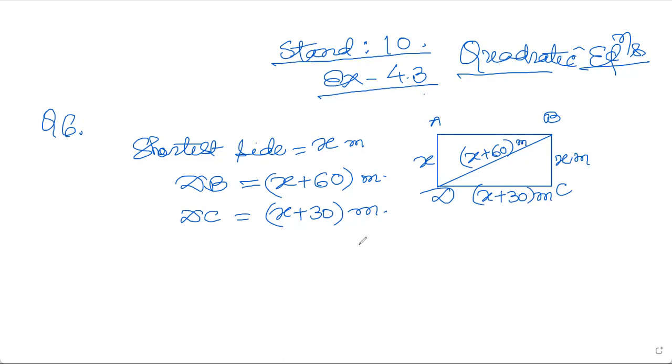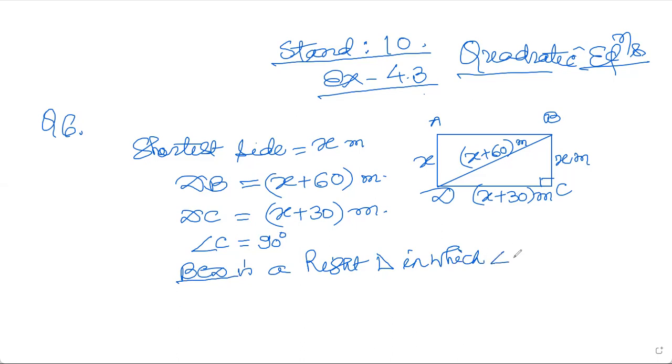And as you all know the concept of a rectangle, each angle of a rectangle is 90 degree, and angle C is 90 degree. So very well, the concept goes like this: this BCD is a right triangle, in which angle C is 90 degree.